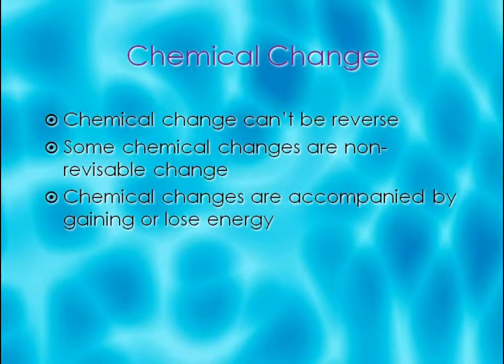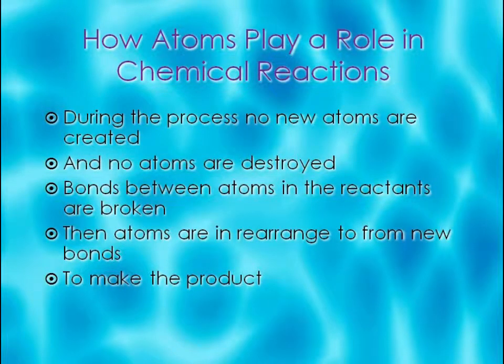In a chemical reaction, only the atoms present in the reactants can end up in the products. No new atoms are created and no atoms are destroyed. In a chemical reaction, reactants connect with each other. Bonds between atoms in the reactants are broken, and atoms regroup and form new bonds to make the products.